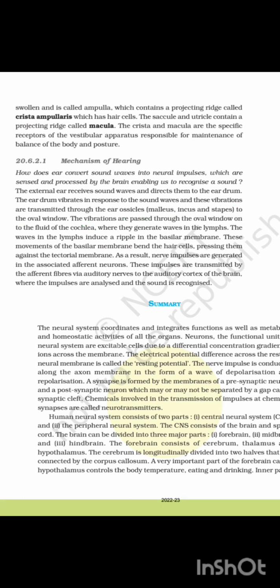The vibrations are passed through the oval window to the fluid of the cochlea, where they generate waves in the lymph. The waves in the lymph induce a ripple in the basilar membrane. The movement of the basilar membrane bends the hair cells, pressing them against the tectorial membrane. As a result, nerve impulses are generated in the associated afferent neurons. These impulses are transmitted in the afferent fibers via auditory nerves to the auditory cortex of the brain, where the impulses are analyzed and the sound is recognized.